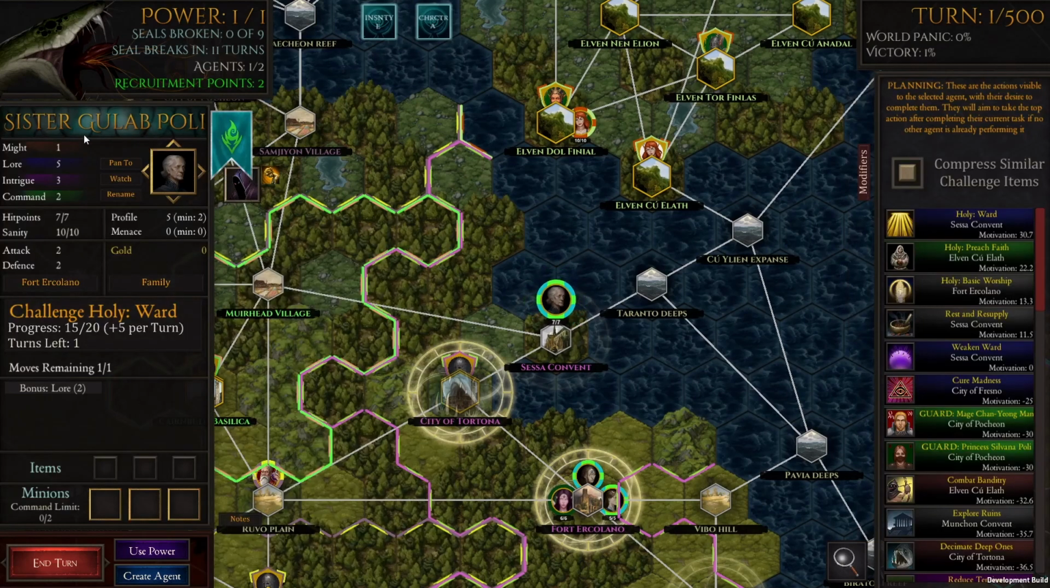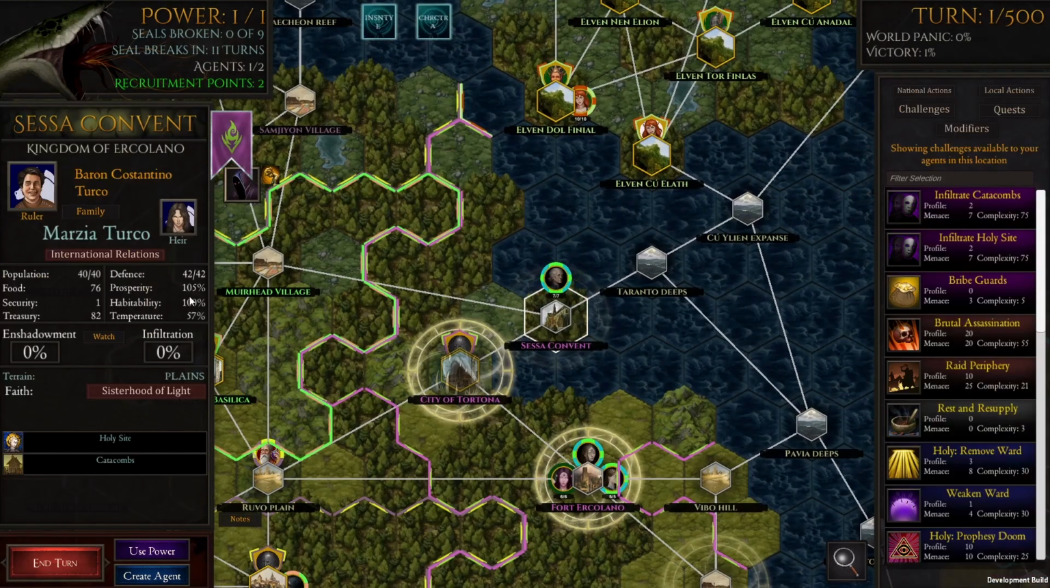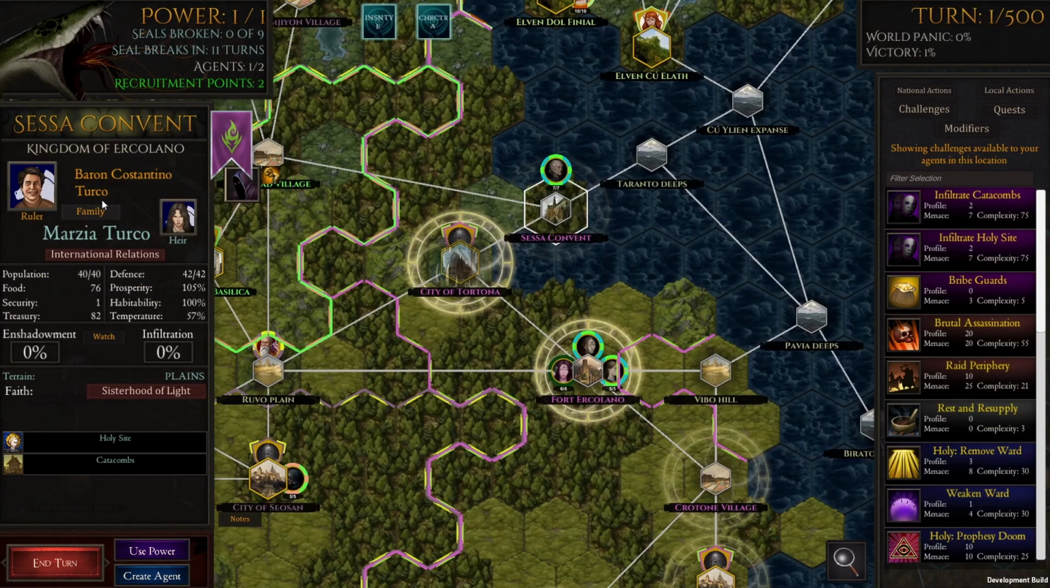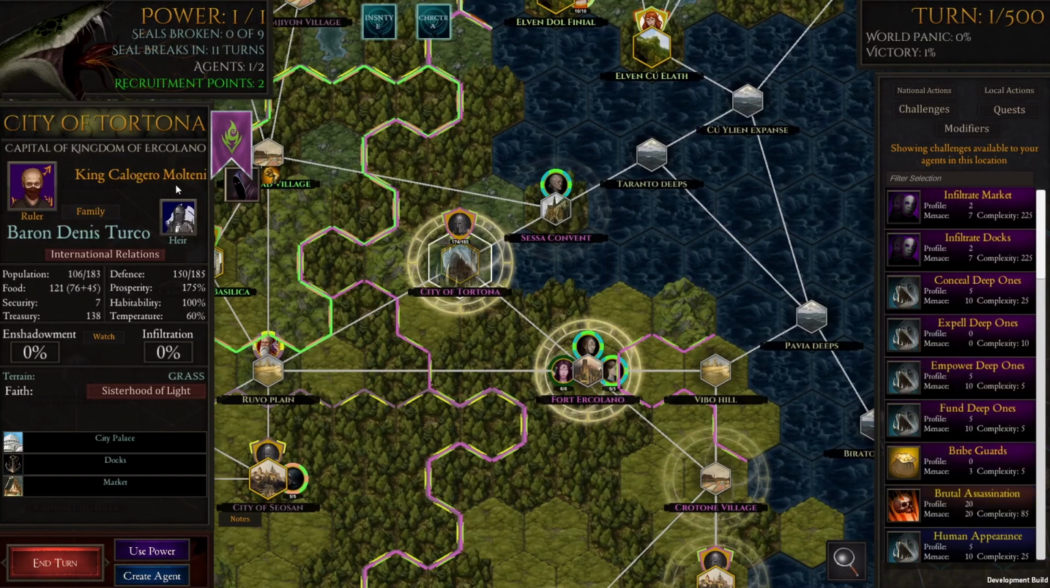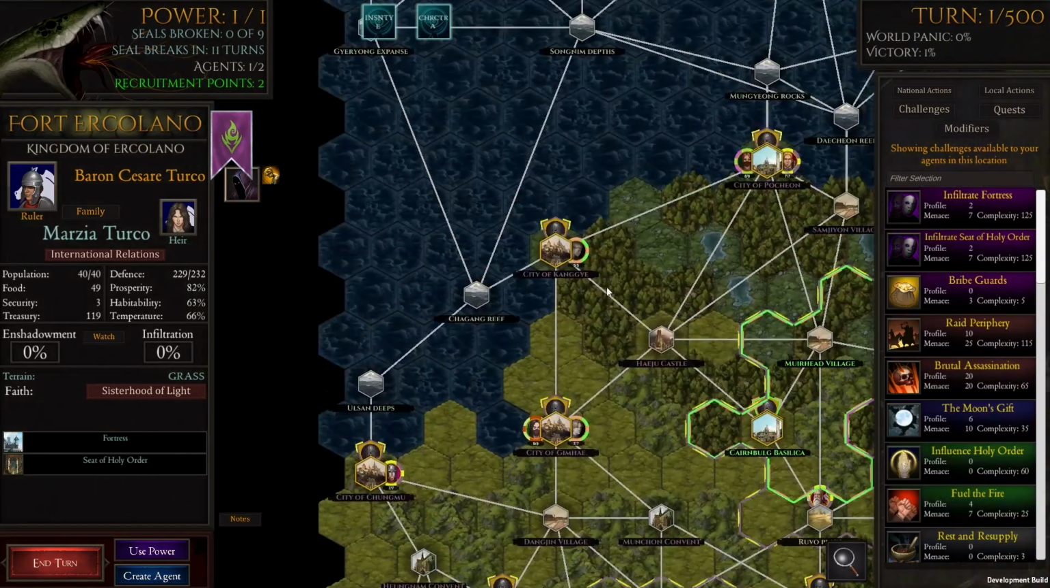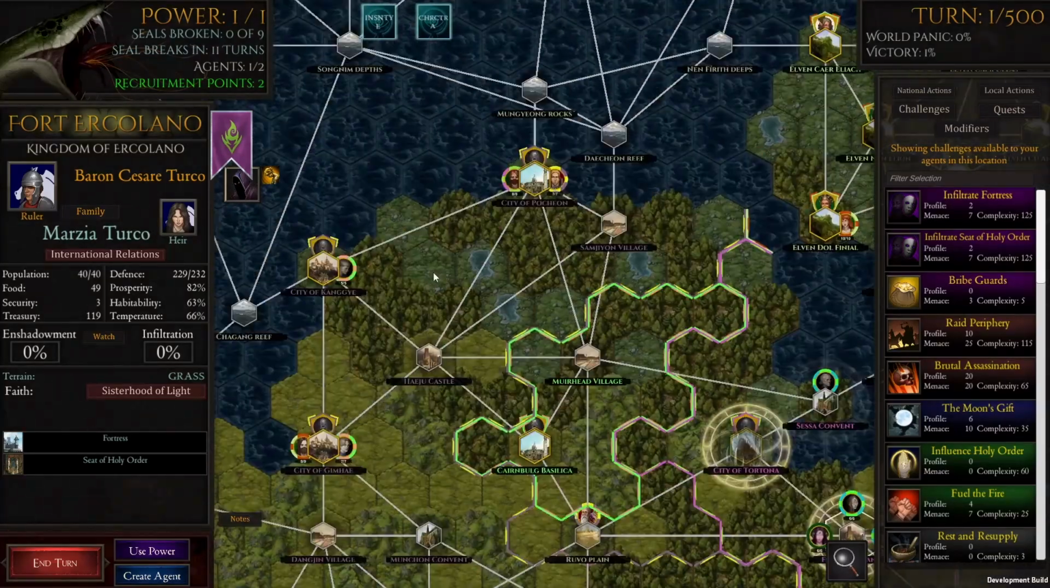What are you? Napoli. Gulab Poli. Sister Gulab Poli. Constantino Turco. These might be Molteni Turco. They might be Italian, actually. Turco. Did the Scottish make it in? Perhaps not.